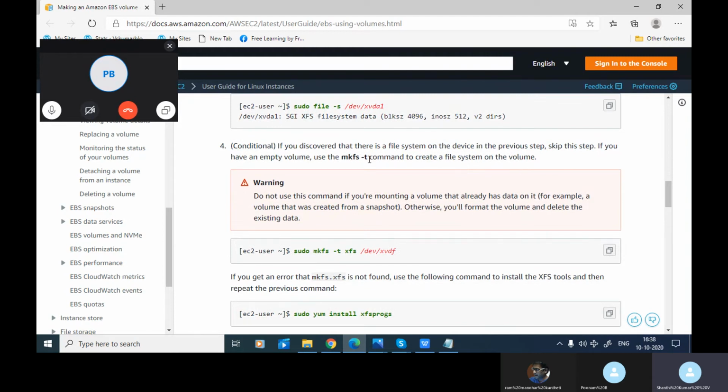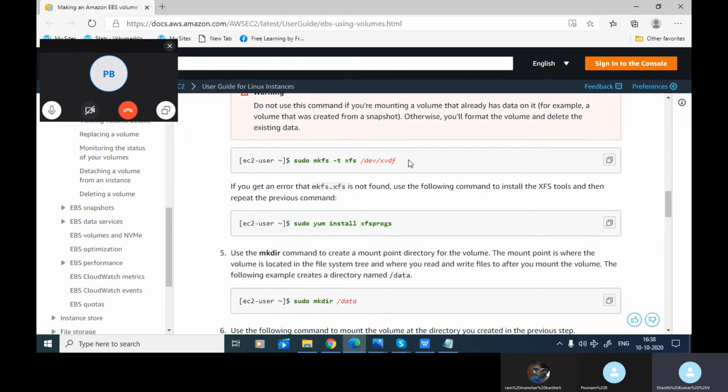If you have an empty volume, use the mkfs -t command to create a file system. This is the command to create the file system. On what device are you creating it? xvdf is the new device you are creating it on, and that device name needs to be given in the command line. Then after that, if you get an error,